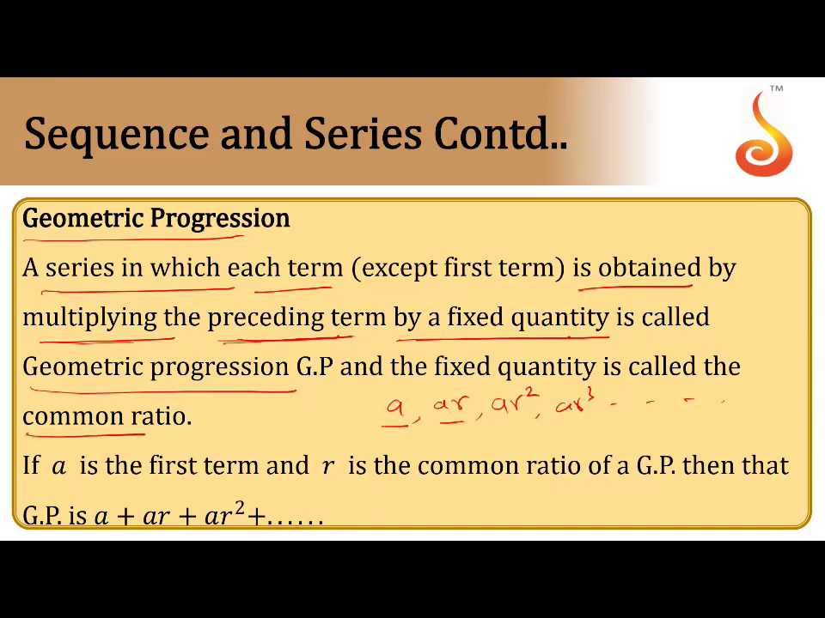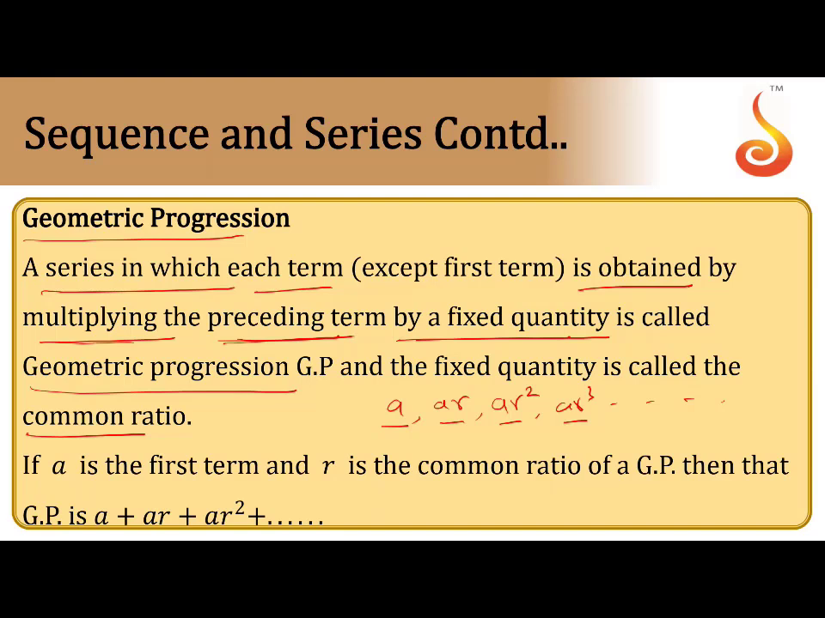So this one A, AR, AR square, AR cube. These are the terms of a sequence. You can also define it another way. The ratio of a term and the term just before it is constant. That sequence you call a geometric progression. If you take AR by A or AR square by AR, the ratio should be the same. That progression we call a geometric progression.